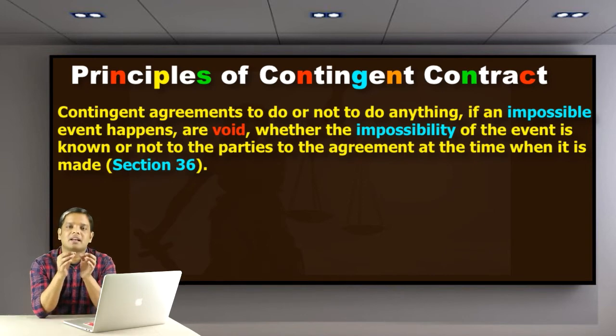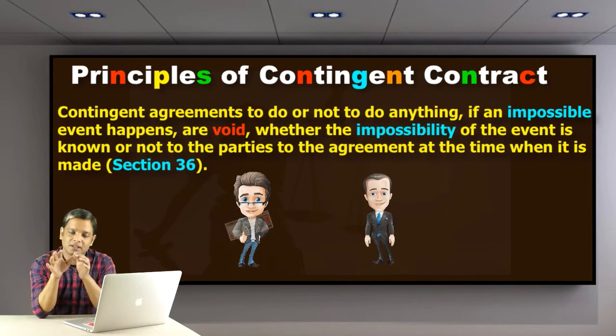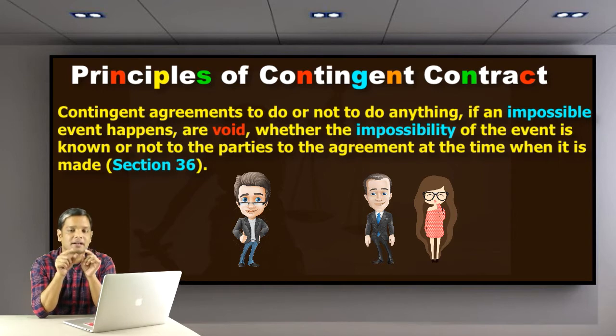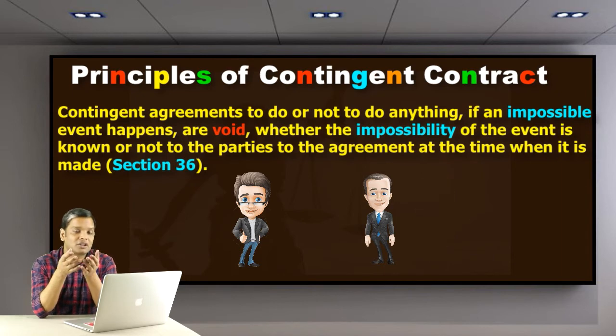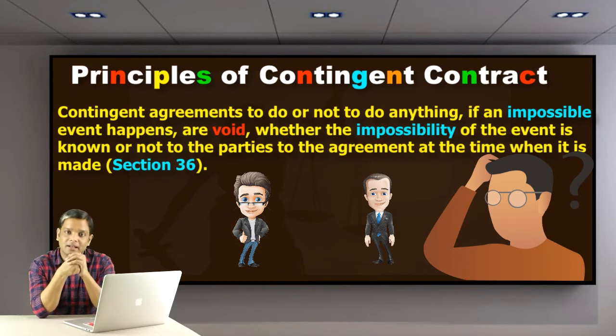If A agrees to pay 1000 rupees to B on the condition that B will marry C's daughter E, but at the time when this contract was made, even before that, C's daughter E had already died. So in this condition, how will this contract be valid?